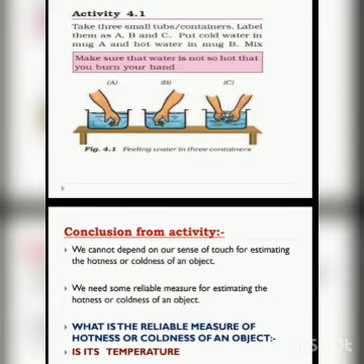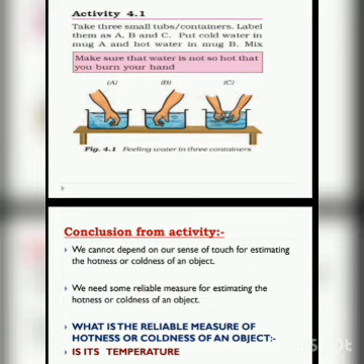This is actually the sense of touch. So what we conclude from that activity is that we cannot depend on our sense of touch for estimating the hotness or coldness of an object.